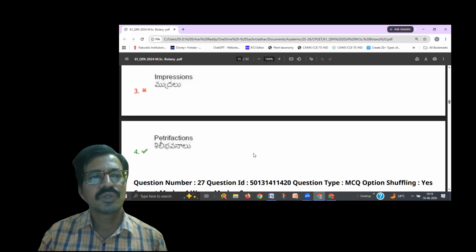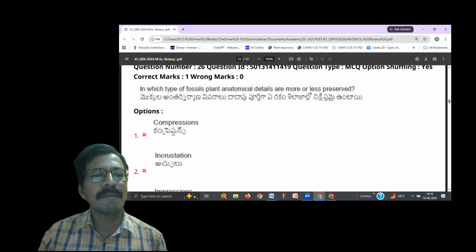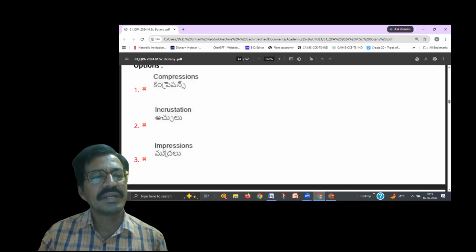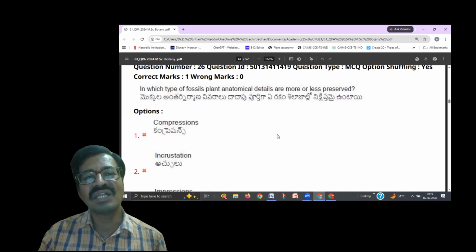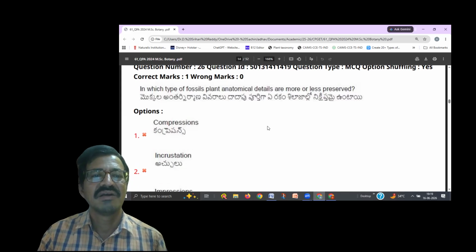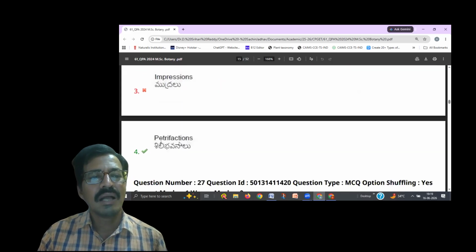Compressions, incrustations, and impressions all give the external morphological features. If you want to study the anatomical features, you have to go for petrifactions or petrifications.